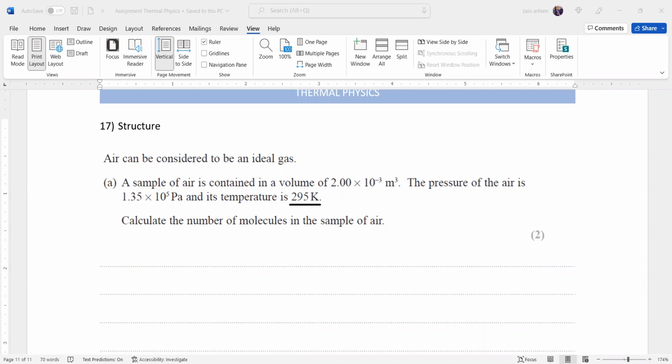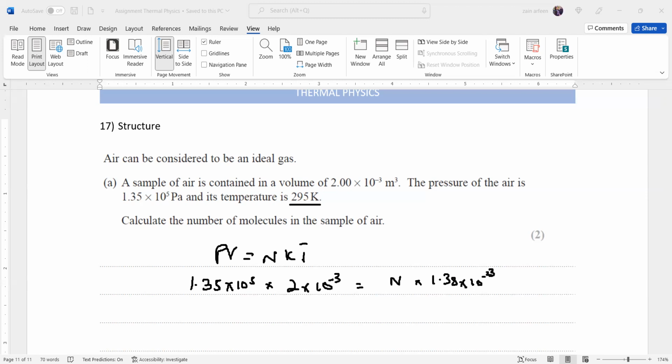particles? So the formula is PV equals NkT. This is a formula always. So PV equals NkT, where P is the pressure, which should be in pascals. V is the volume, which should be in cubic metres, the SI unit. N is the number of particles. k is the Boltzmann constant, which is 1.38 into 10 power minus 23. And T is the temperature, which is 295 Kelvin.